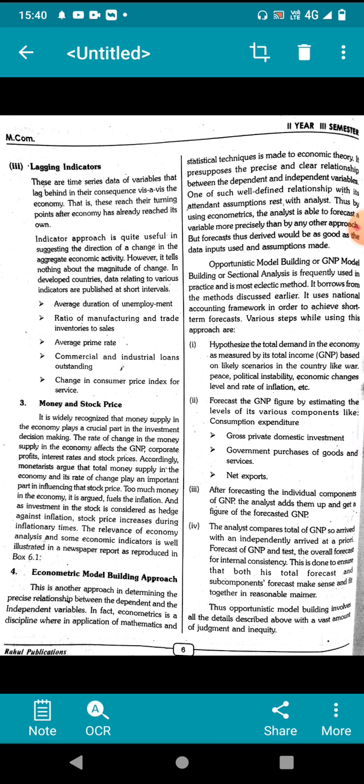Next, economic model building approaches. What are economic model building approaches?